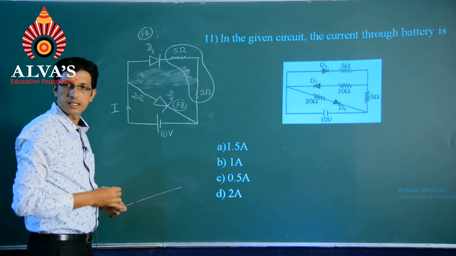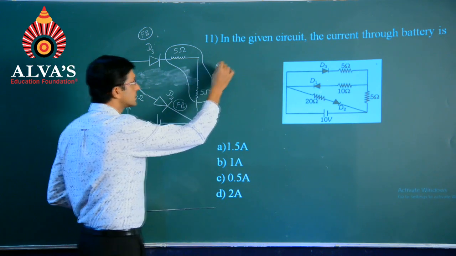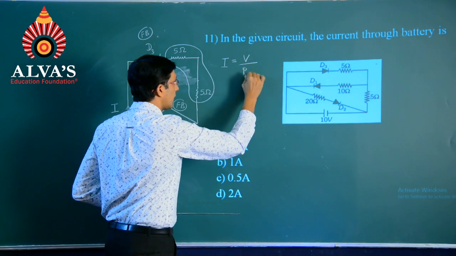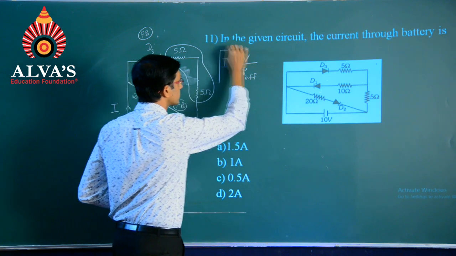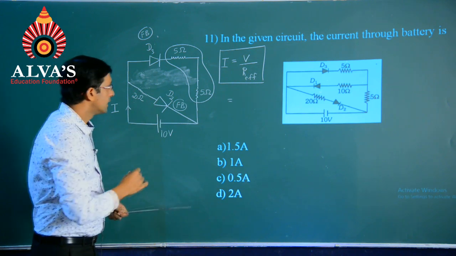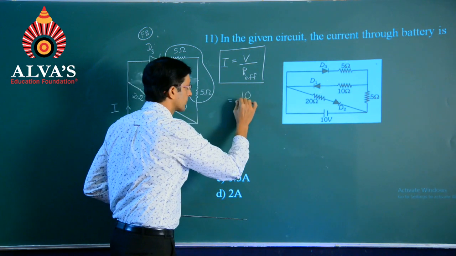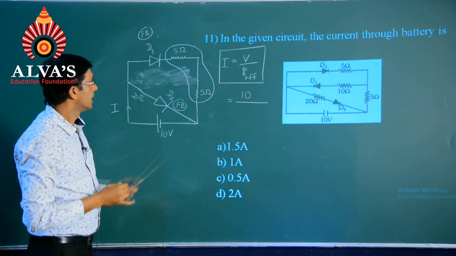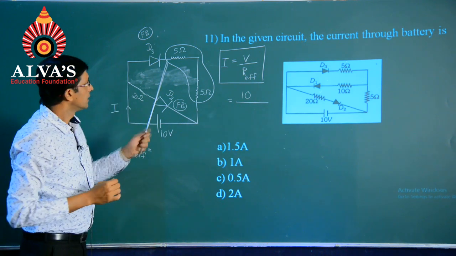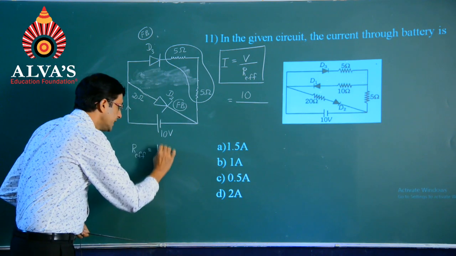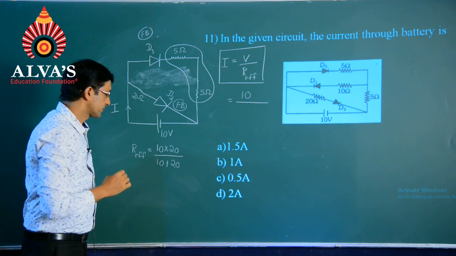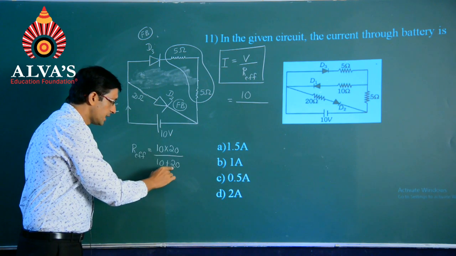That will be I. So I could be written as V divided by R effective, equals 10 volts divided by R effective. I will put it over here on this side. It is 10 into 20 divided by 10 plus 20, R1 into R2 divided by R1 plus R2.